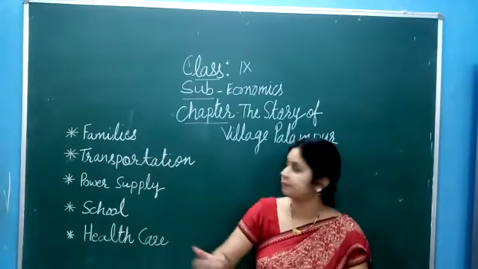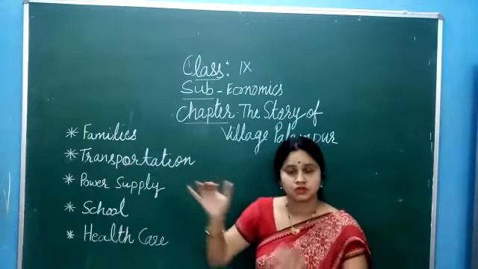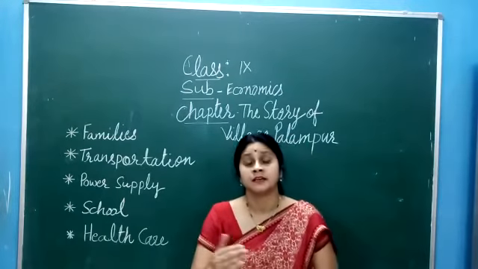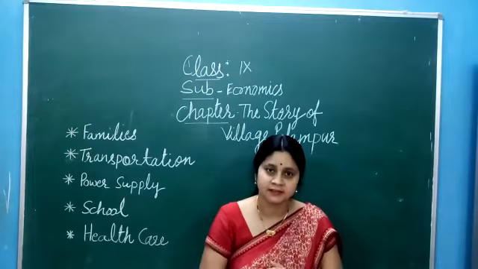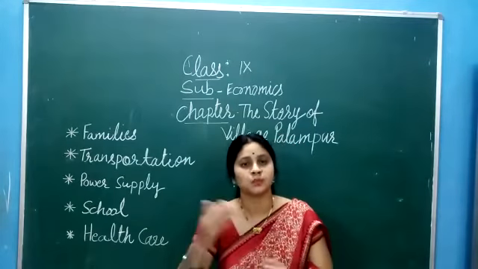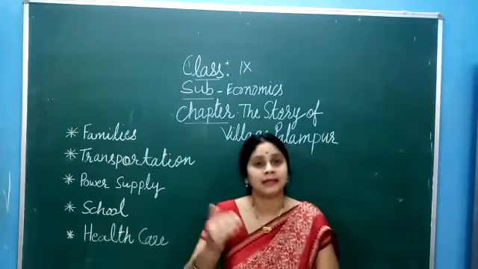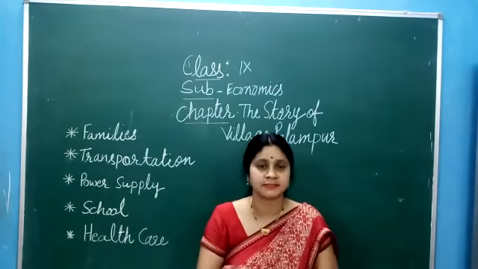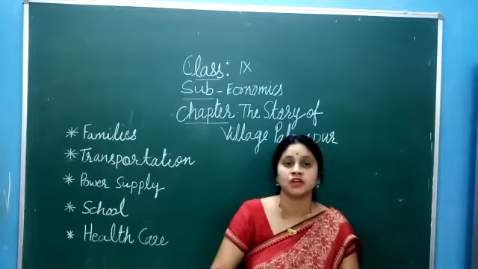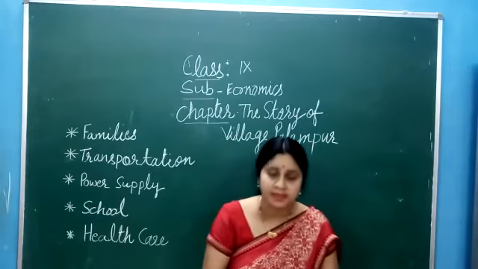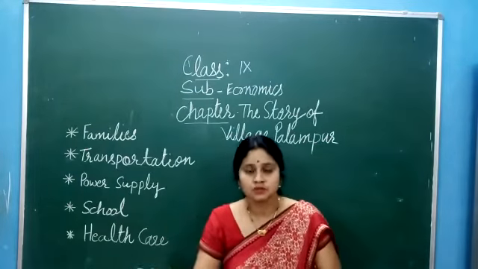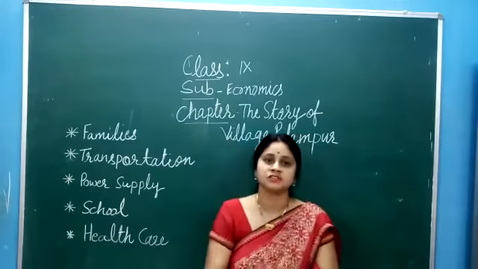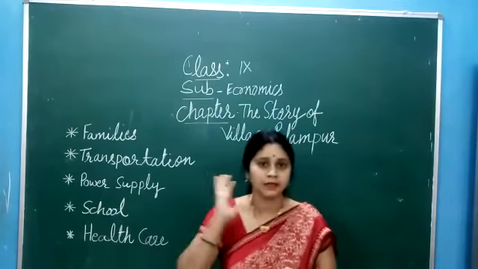Now come to the next important thing, that is transportation. So good transportation facilities are available in this particular village. Good road connectivity is there. This village is well connected with neighboring areas like Raiganj and Shahpur. People use different types of transportation facilities, like bullock carts, rickshaws, tongas, motorcycles, trucks, jeeps. So these are the means of transportation. So this village is well connected with nearby areas.